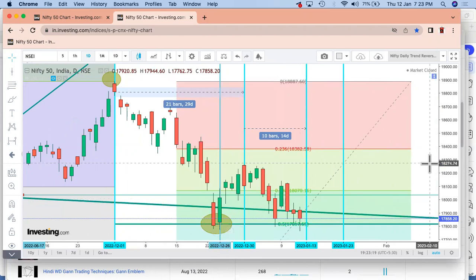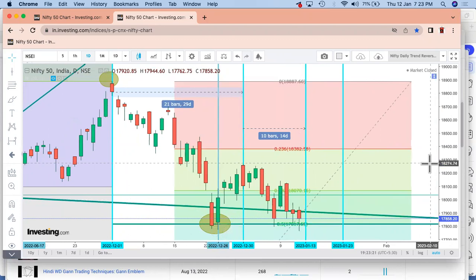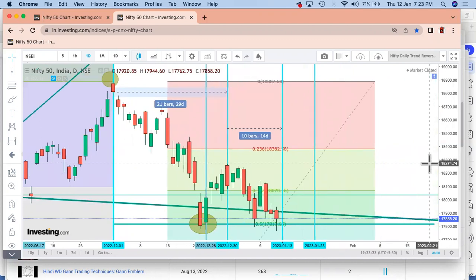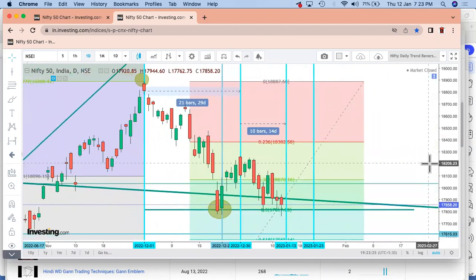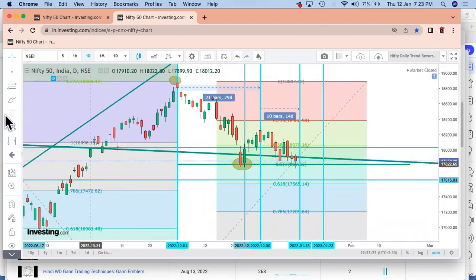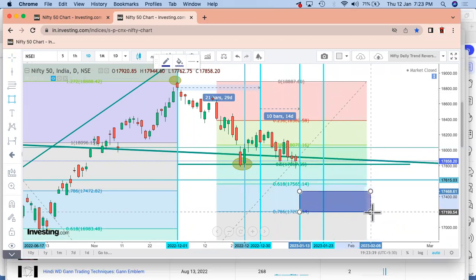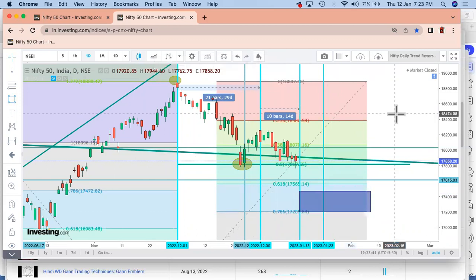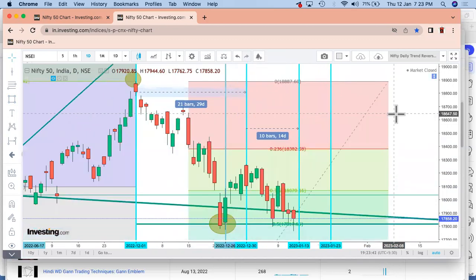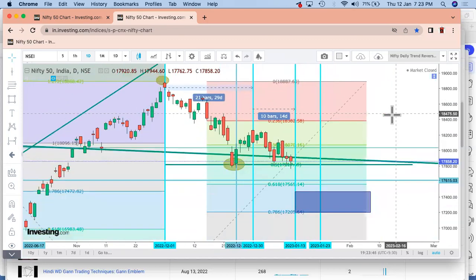Not necessary that it should go only to the bottom part, but if we check as per the price that we are considering, it should probably reach around these levels is what we think, right? So this is what we think the market should be coming down to, more of a reversal. And after that, there will be a different cycle which will be starting.